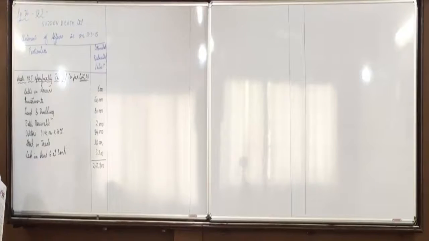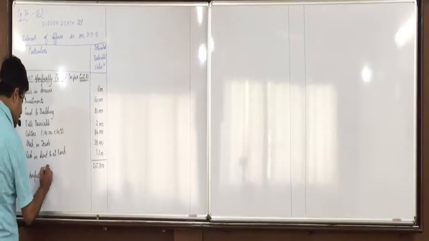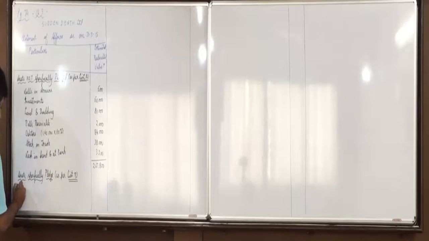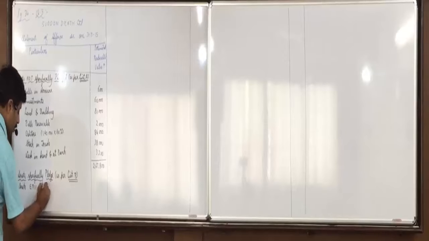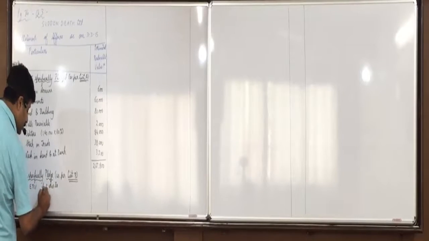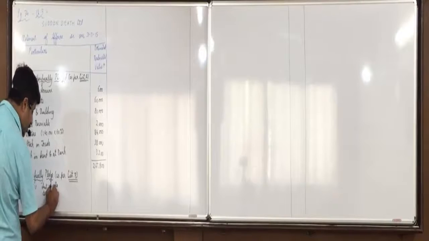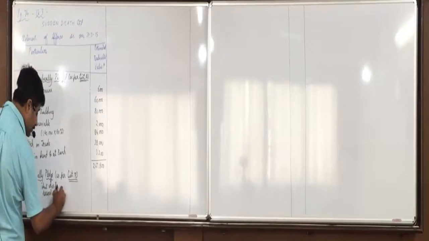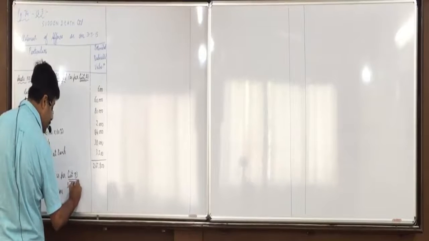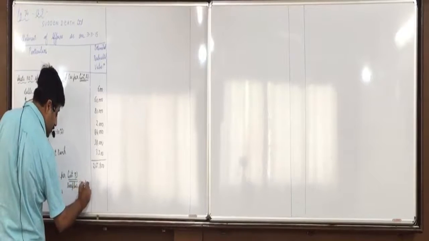Then assets specifically pledged as per list B in bracket. Assets, estimated realizable value, amount due to secured creditors, surplus or deficiency.